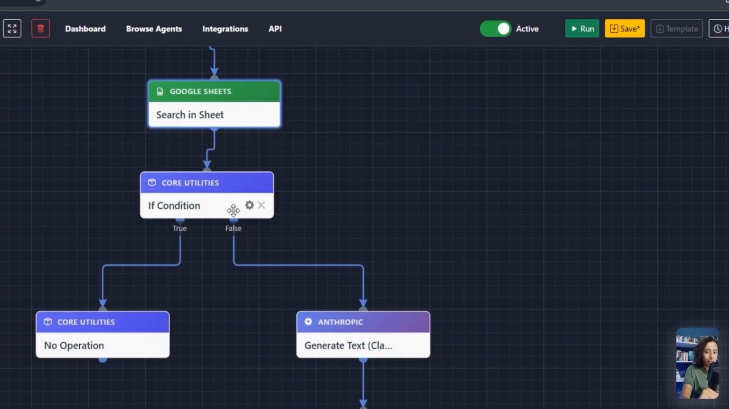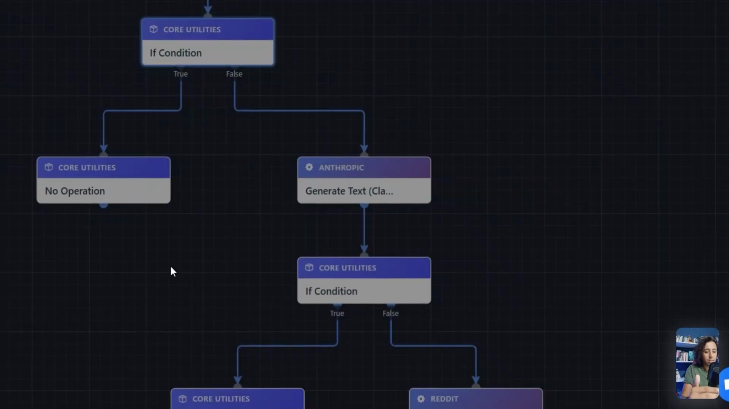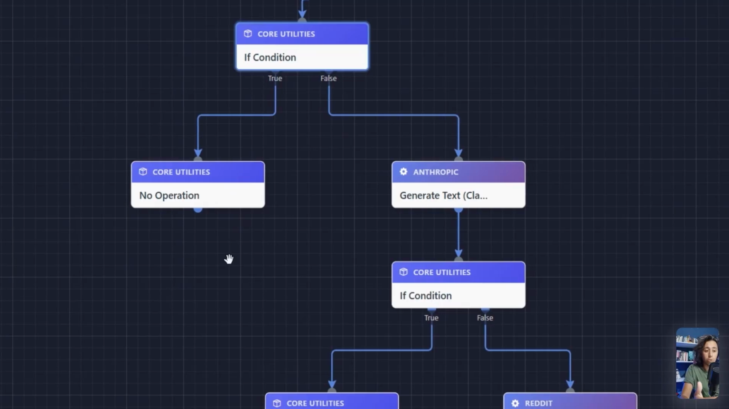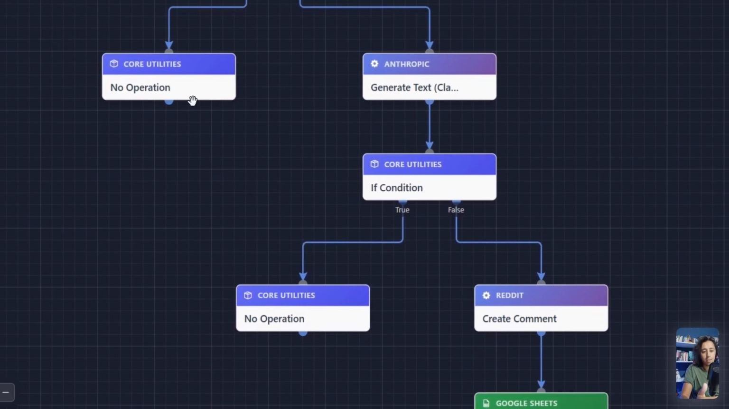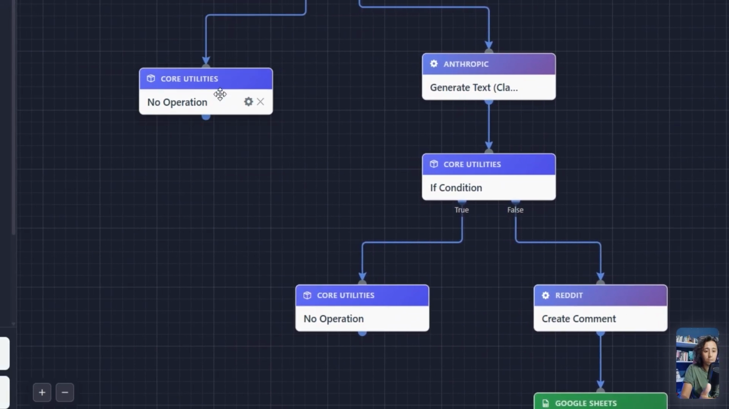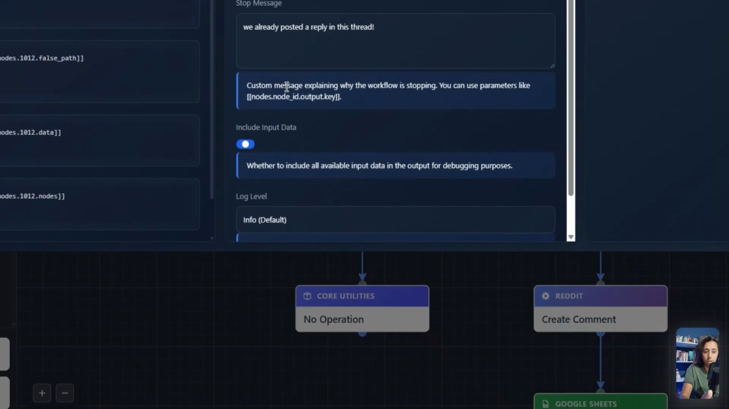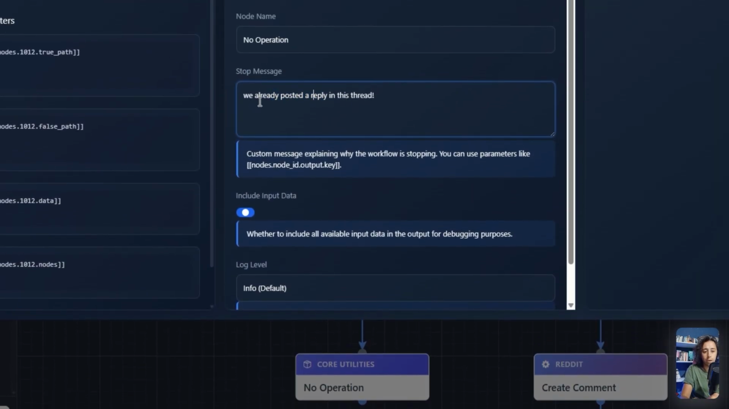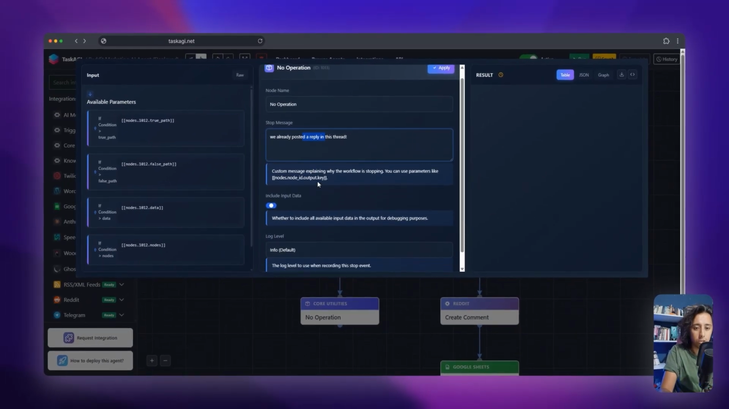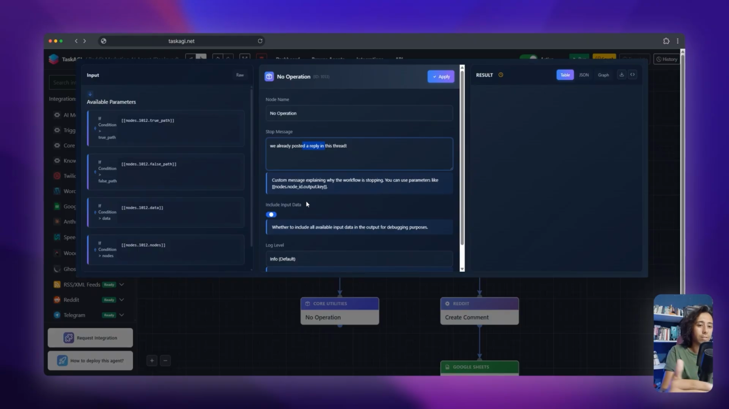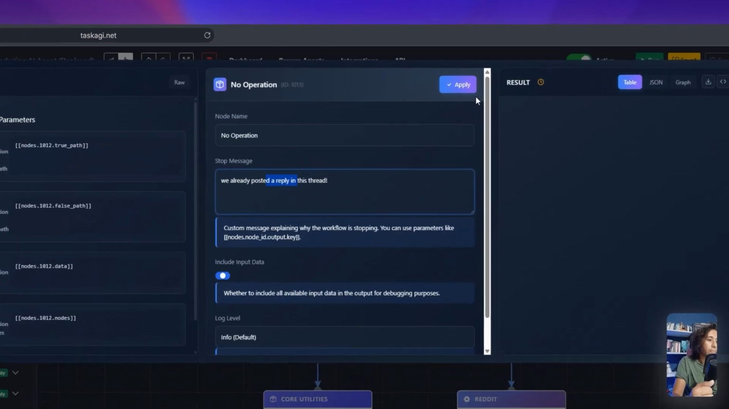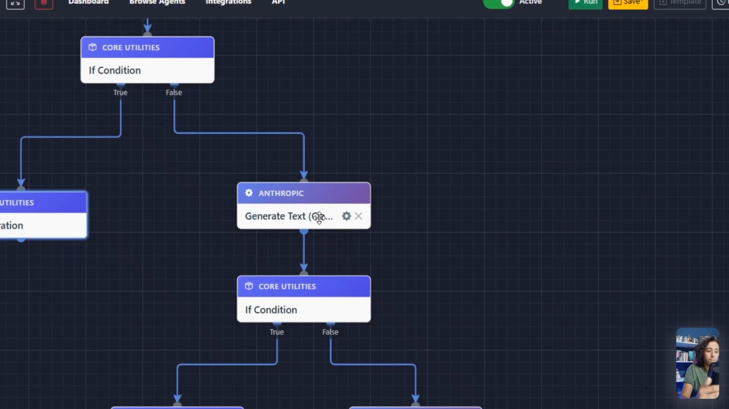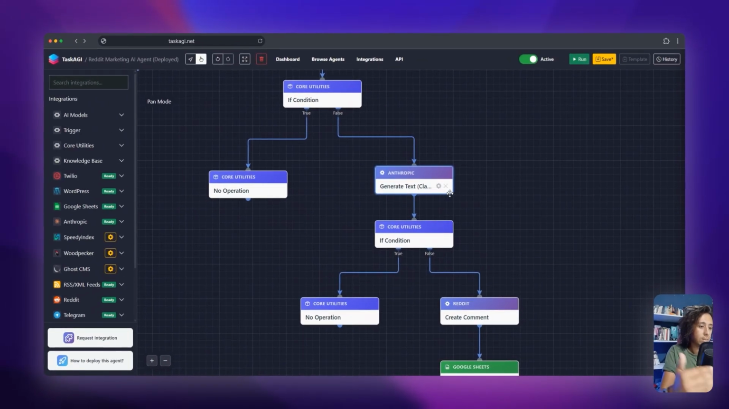So our next condition checks if we've already replied to this post. If we did, it simply ends the agent with this no operation node. It's simply going to give this message, we already posted a reply in this thread, and kill the agent. As I said, all of this is already set up for you. So if we haven't replied to this post yet, the next logical step is generating the comment.